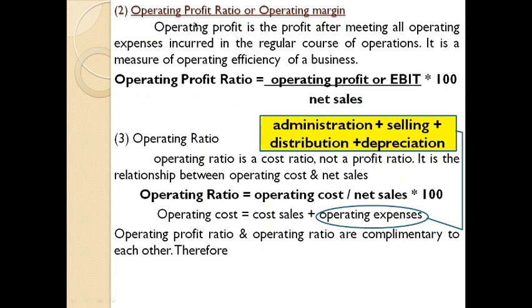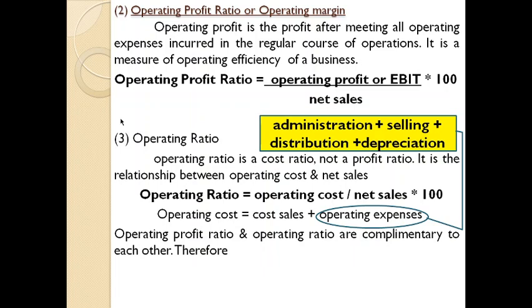So for example, just imagine a business or an organization. When we computed the operating profit ratio, we found that their operating profit ratio is 60%. It means the remaining 40% is with regard to operating ratio.